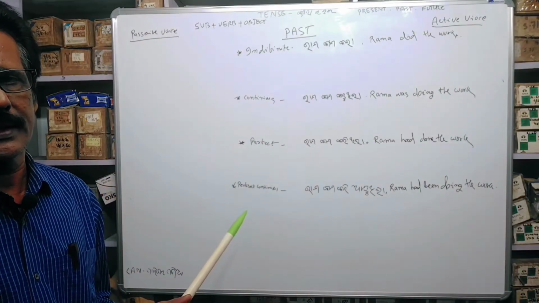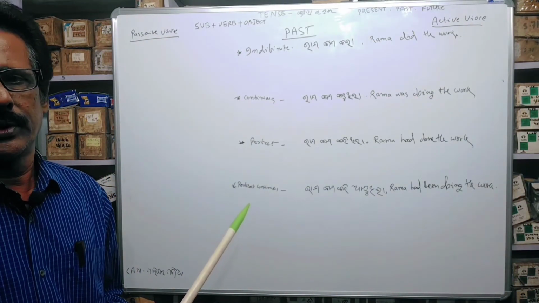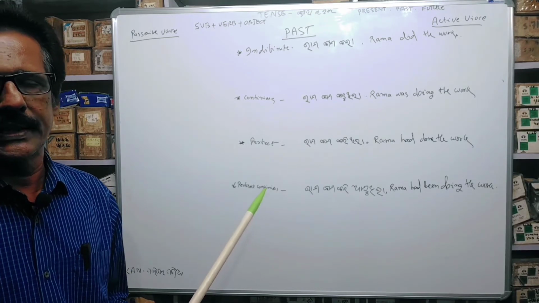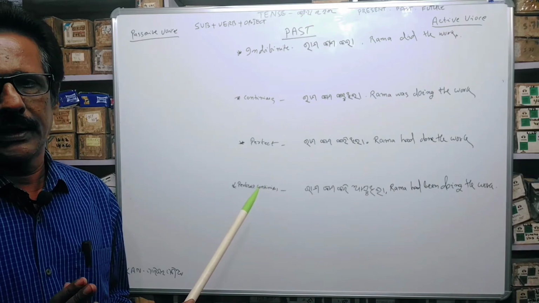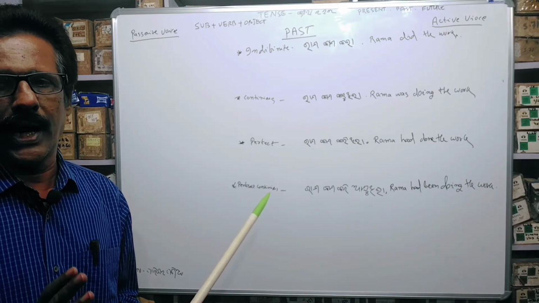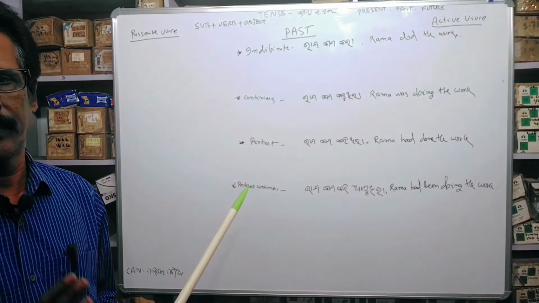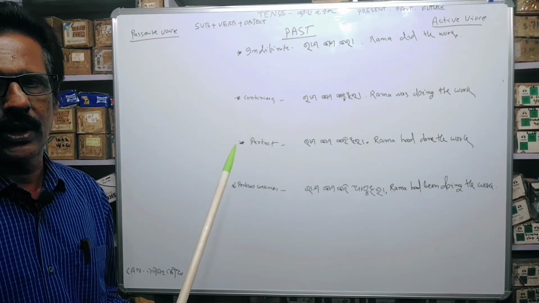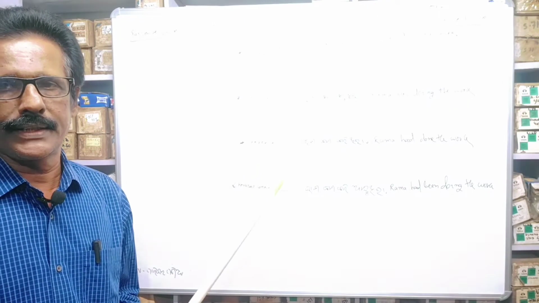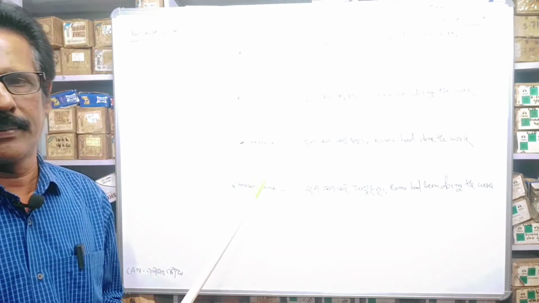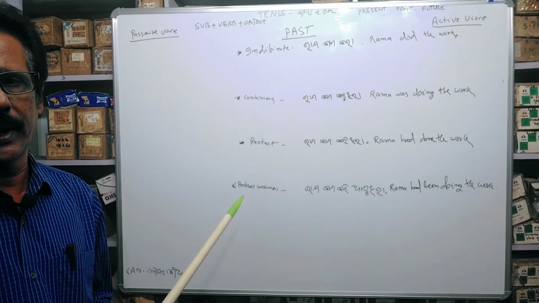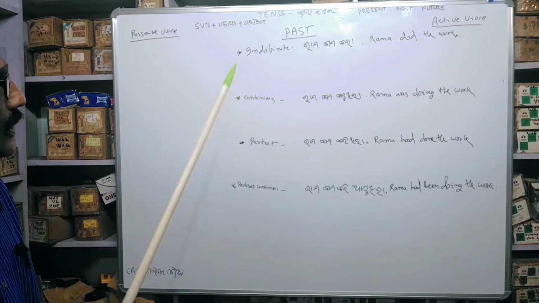If we are in past, then we have to follow the rules and regulations of the past tense. Past indefinite, past continuous, past perfect, and past perfect continuous. Likewise, present tense also has present indefinite, present continuous, present perfect, and present perfect continuous.